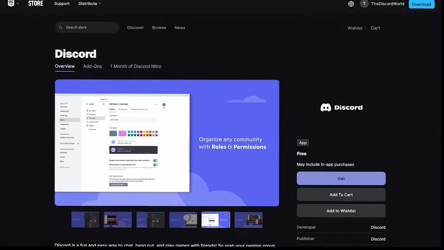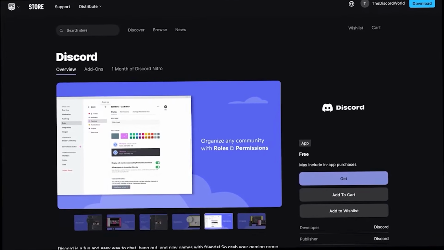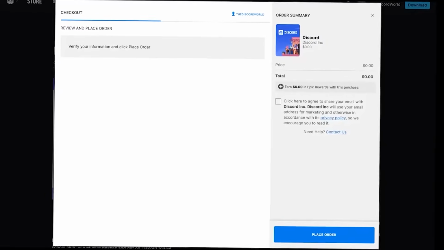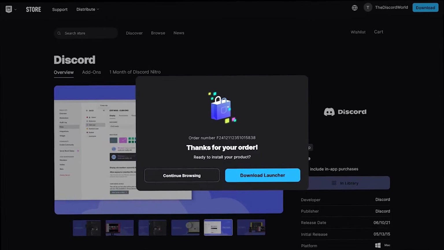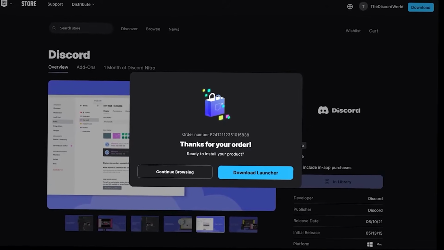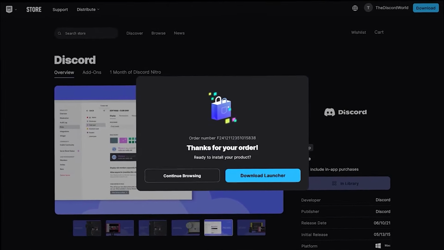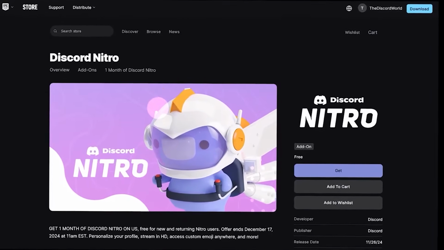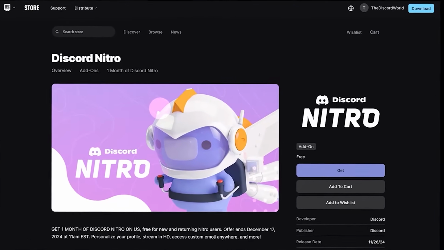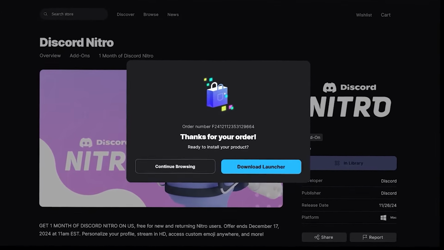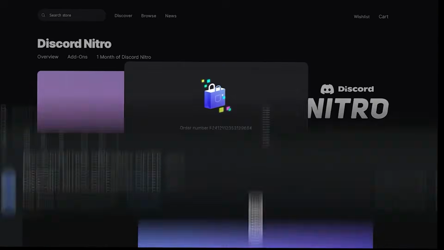After you have this page of Discord opened, what you have to do is click on this Get button. This is going to be completely free. So, don't worry about anything. They will not charge you a single dollar. So once you're done, now go back to Discord Nitro page of Epic Games, and now finally, you can claim the Nitro and click on Get to claim it. This was it, and now we are left with one final step.